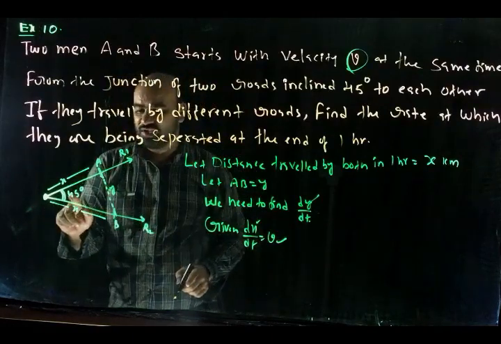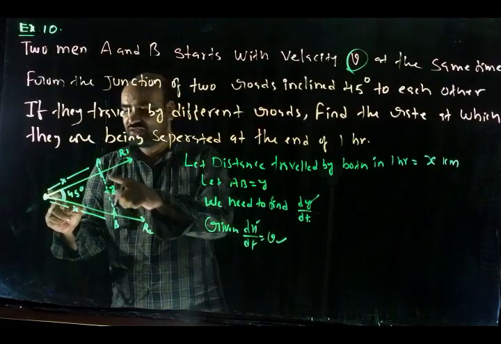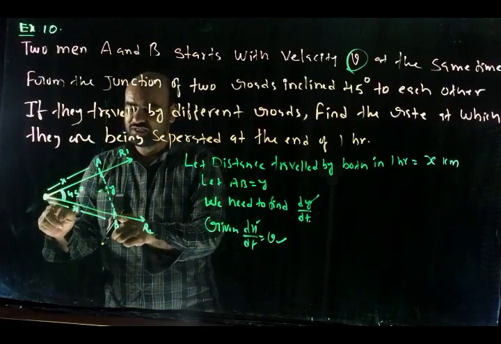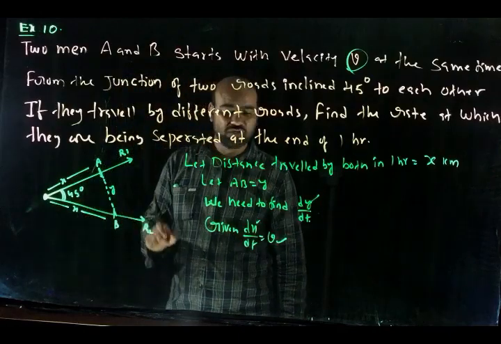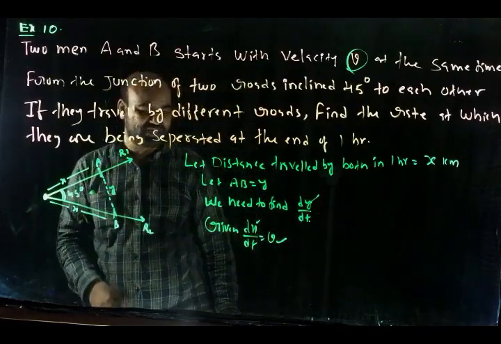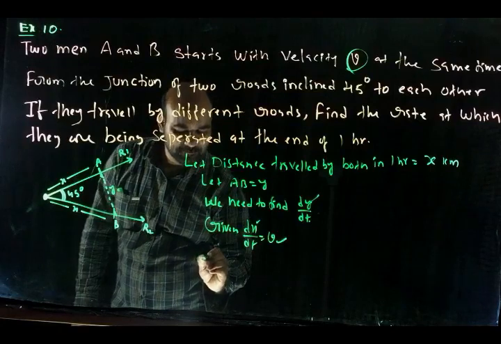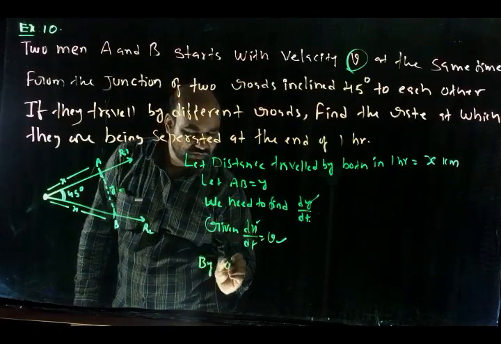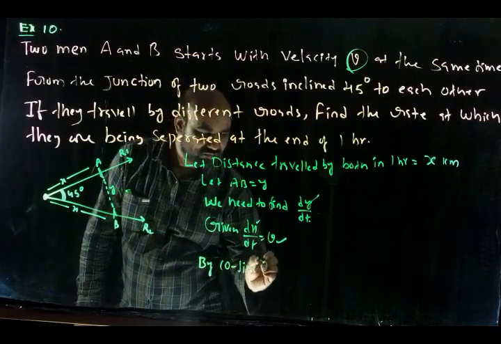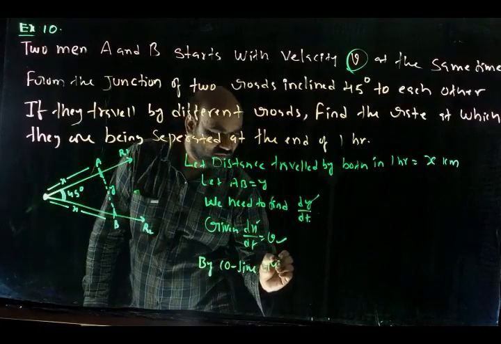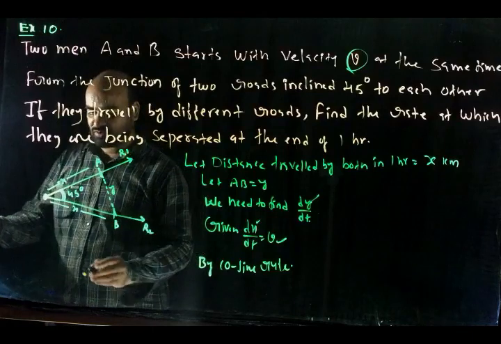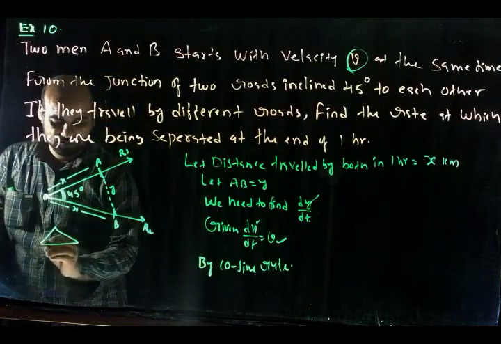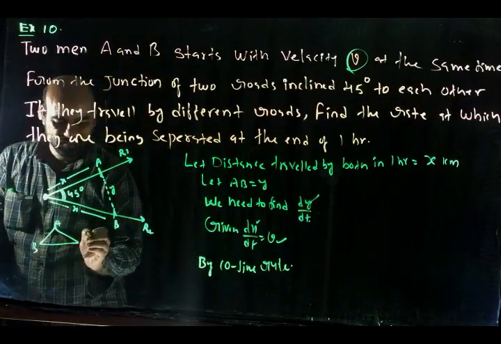In this triangle, this angle is 45 degrees. This side is x. This side is x. This side is equal to y. So using the cosine rule, you can find the relation between the sides. What is the cosine rule? This is triangle ABC.